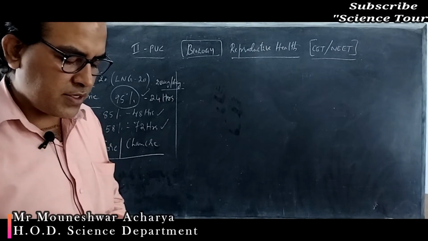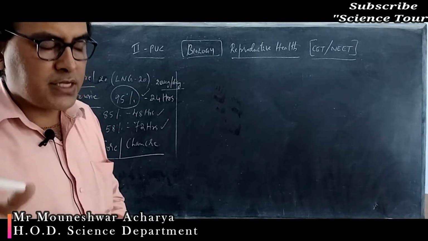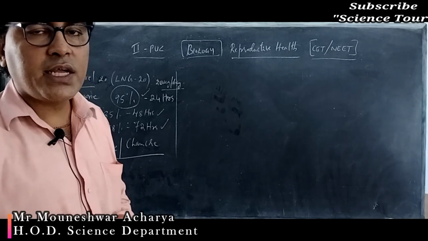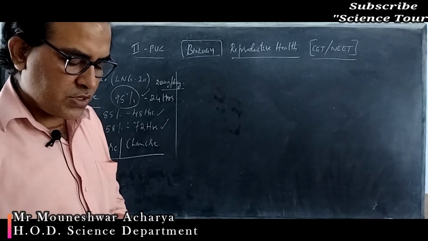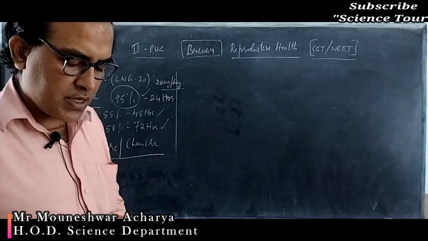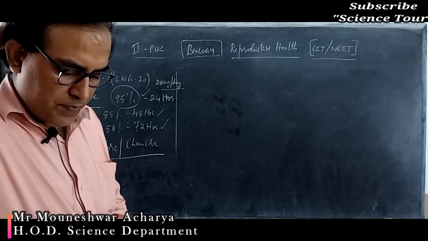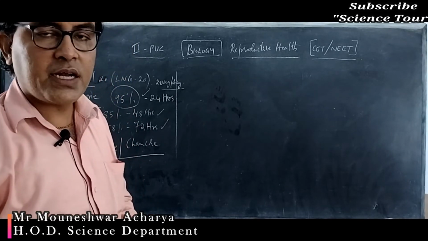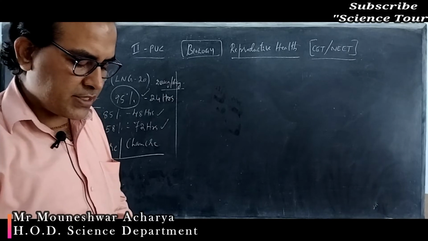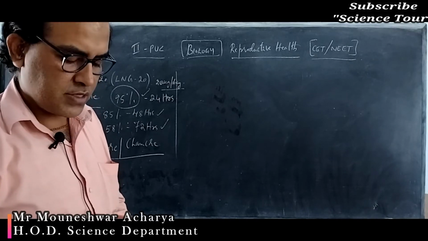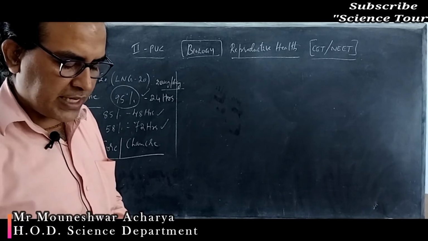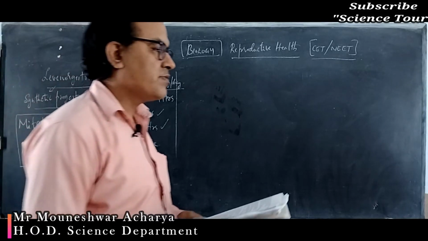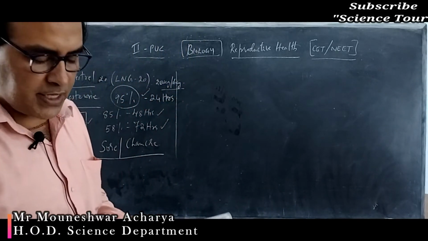Let's move to question number 11. Choose the correct statement regarding the ZIFT procedure. We have already discussed the ZIFT procedure, that is zygote intrafallopian transfer. Here ova collected from a female donor are transferred to the fallopian tube, that is called GIFT, not ZIFT. Gamete intrafallopian transfer. Second, zygote is collected from the female donor. Zygote cannot be collected, so that is not it. So ova collected from the female donor and then transferred into the uterus, that is option D.